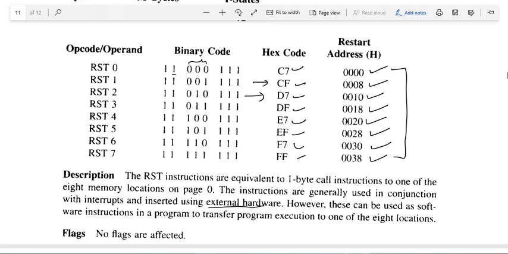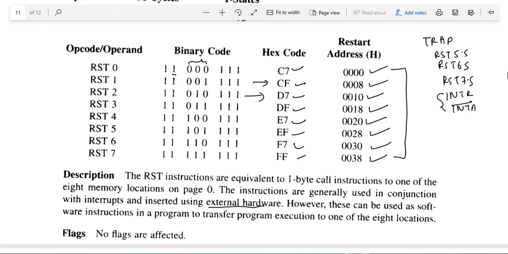How is it possible? I already told you we have interrupt pins: TRAP, RST 5.5, RST 6.5, RST 7.5, INTR and INTA bar.